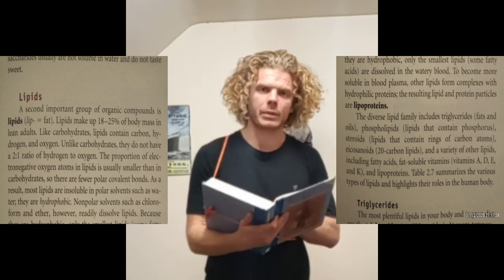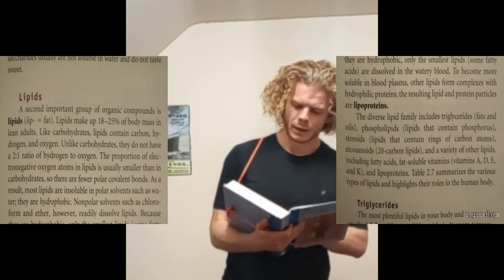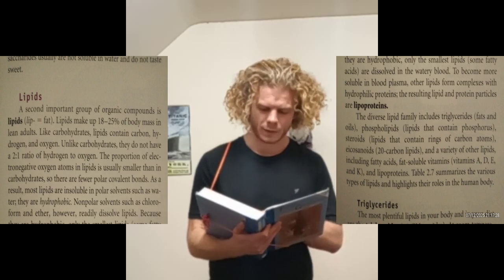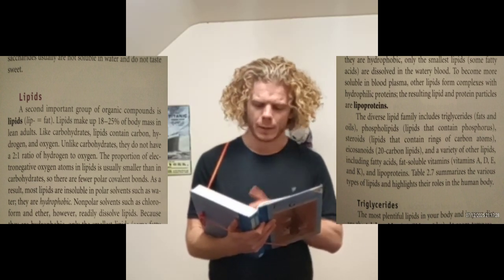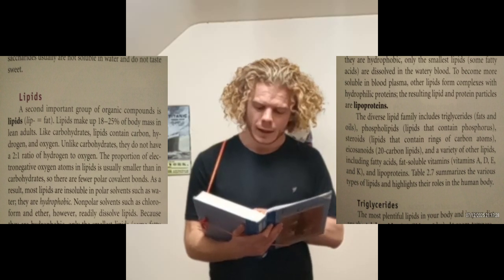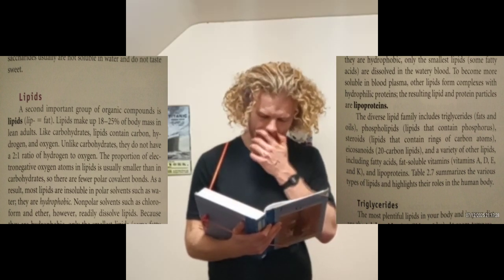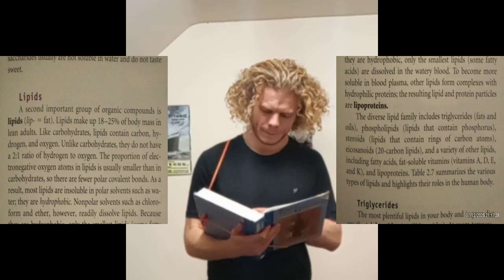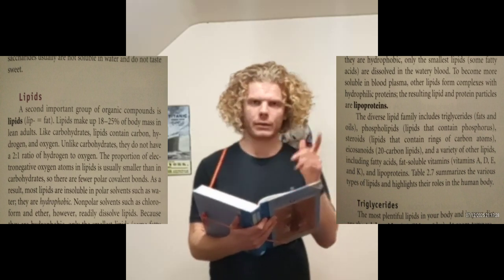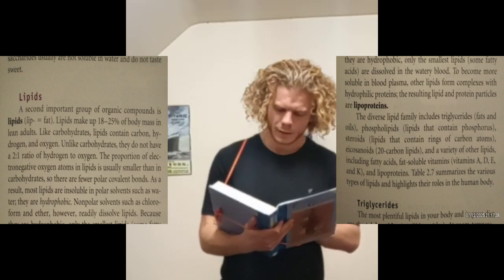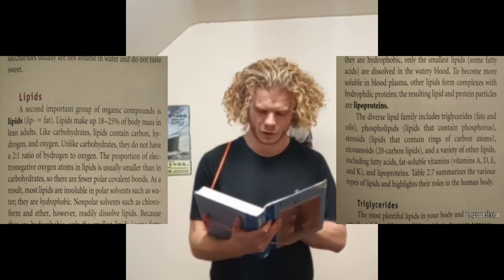And now we try to make a little presentation about what we had. So, lipids. A second important group of organic compounds is lipids, and lipid means fat. Lipids make up 18 to 25% of body mass in lean adults. Let's say a quarter. Lipids are around a quarter of the body mass, and fat means lipid. Like carbohydrates, lipids contain carbon, hydrogen, and oxygen.